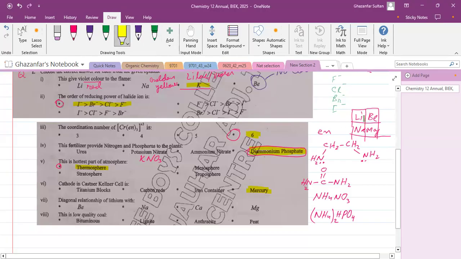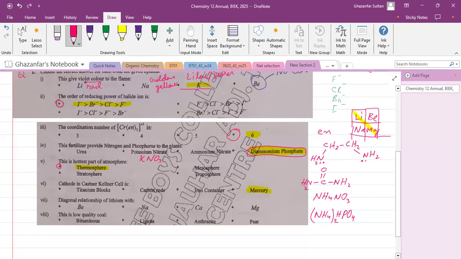So in diagonal relationship, this is the diagonal of this square, and this is called the diagonal relationship. This lithium is diagonal to magnesium, or vice versa. You can say that magnesium is diagonal to lithium. So the correct answer is magnesium.